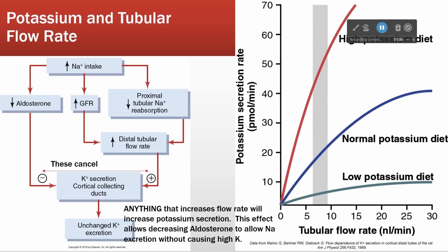So those things are going to tend to increase GFR because of the increase in plasma volume, right? So we're going to increase our plasma volume because of increased fluid. And as our sodium intake increases, our aldosterone release is going to decrease, right? Because remember, aldosterone is a sodium retainer. So if we increase our sodium intake, our aldosterone is going to go down.